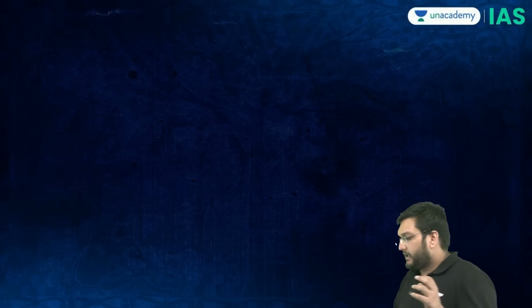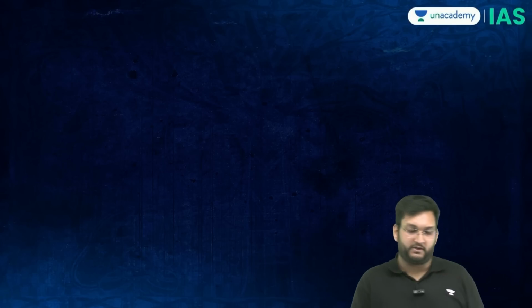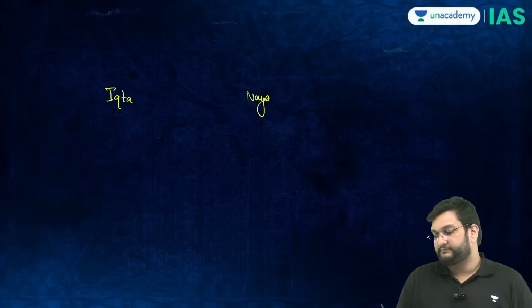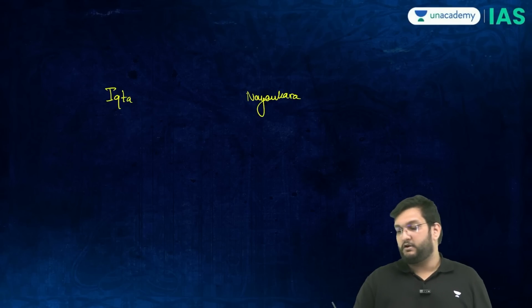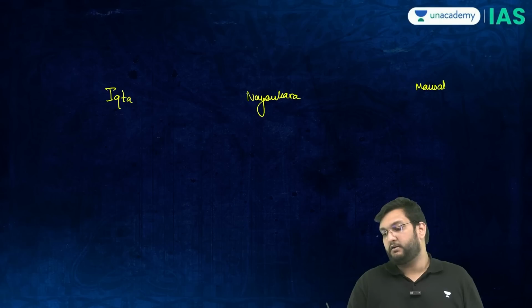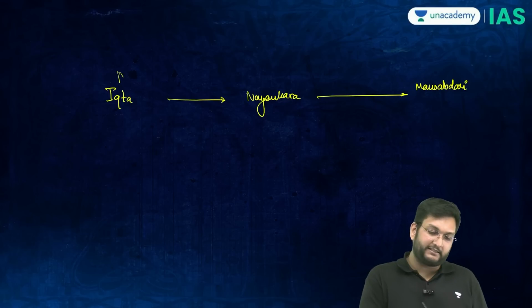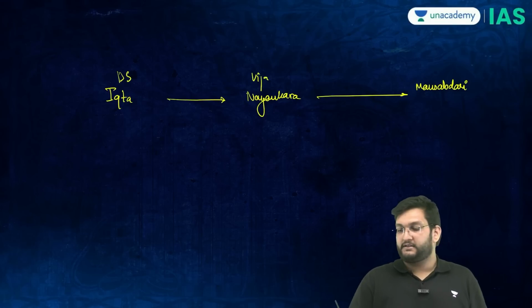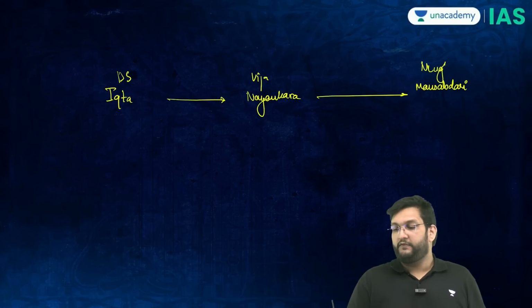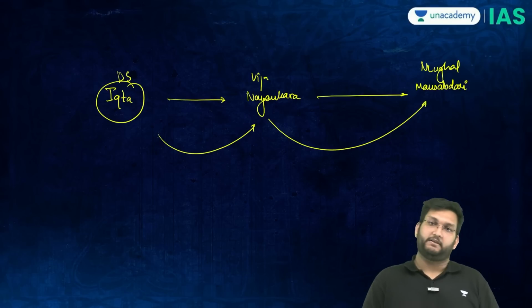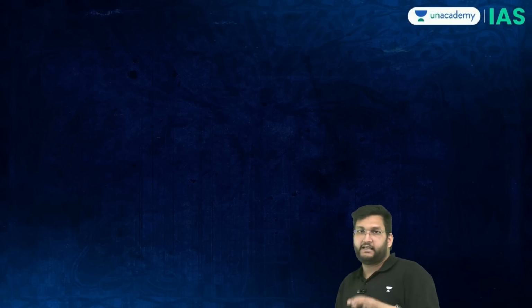Okay. Now, when we talk about the administration of medieval India, we have 3 very important concepts. One is called Ikta, the other one is called Nayankara, and the last is called Mansabdari, the most elaborate of all. This is also in chronological order. This is Delhi Sultanate, this is Vijayanagara, and this is Mughal. Now, if you understand Ikta, you'll be able to understand Nayankara, you'll be able to understand Mansabdari. Let me give you a basic understanding here. There are 3 questions based on each one of them.